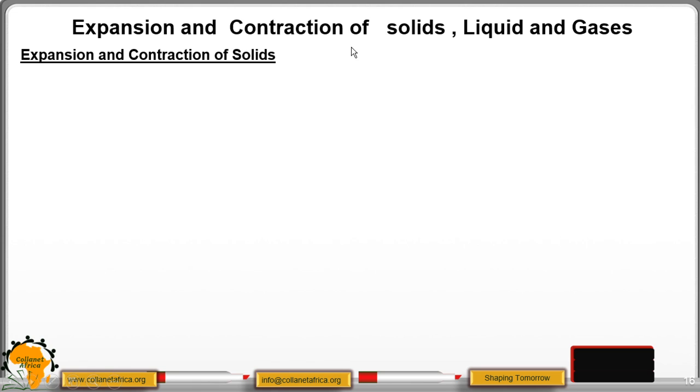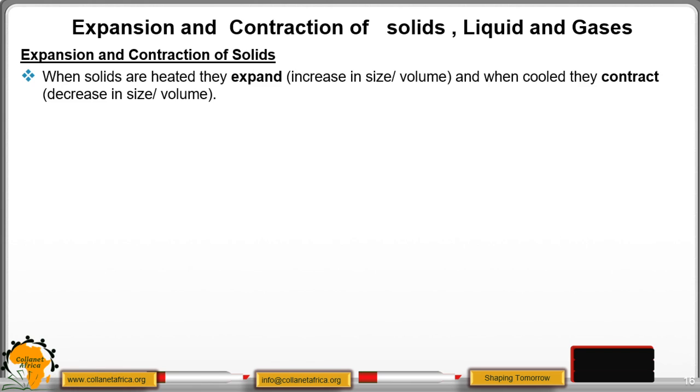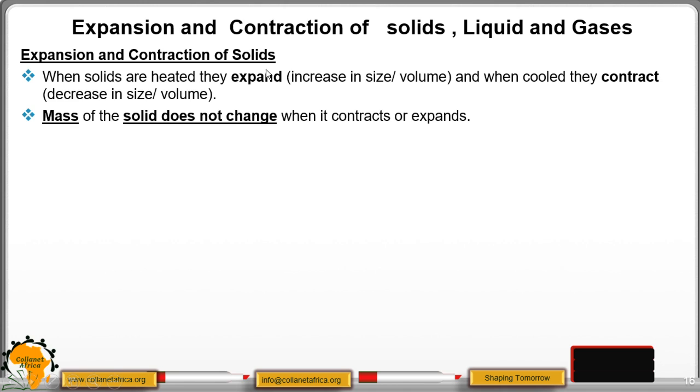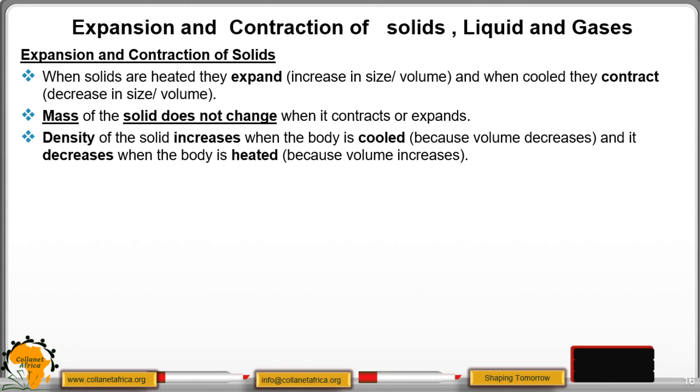We start with expansion and contraction of solids. In this case, when we talk of expansion, this is a process of increasing in size or volume when that solid is heated. And contraction is a decrease in size or volume when that solid is cooled. So the mass of the solid does not change. When we are expanding or contracting, the mass does not change, but what changes is the volume.